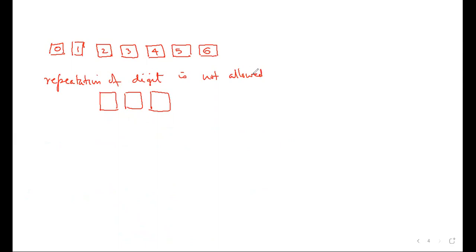Tell me how many ways? What is this place known as? Hundreds place. This is called unit place. Sorry, tens place, and then unit place. In the hundreds place, you will get 6 numbers. In the 100 place, I can put only 6 numbers.